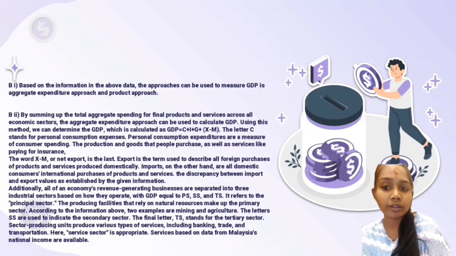Additionally, all of the economy's revenue generating businesses are separated into three industry sectors based on how they operate, so GDP equals PS plus SS plus TS. It refers to the primary sector, the producing facilities that rely on natural resources make up the primary sector. Services are based on data from Malaysia, and national income data are available.